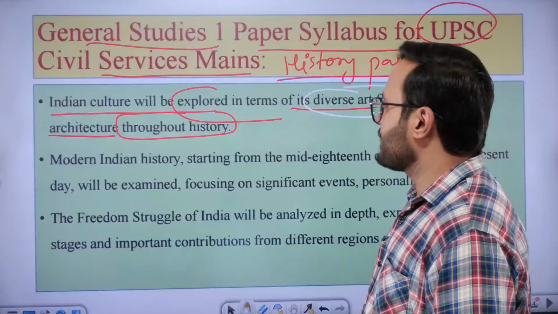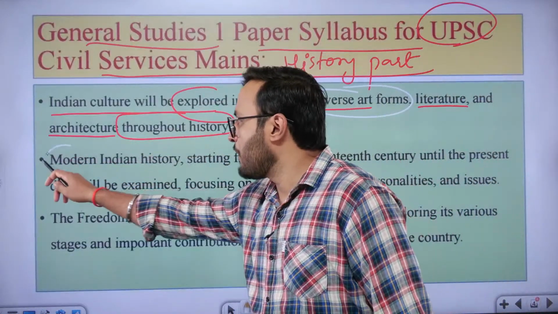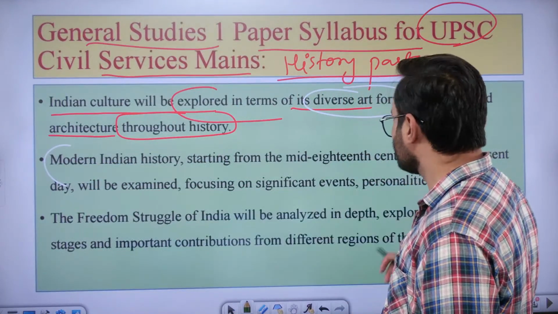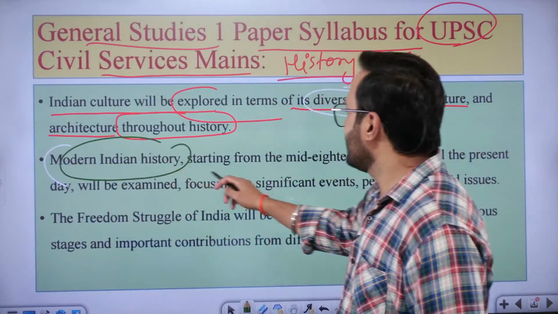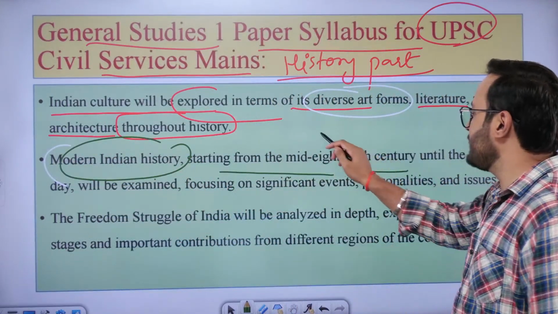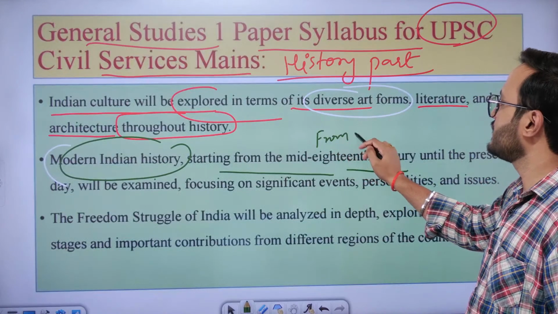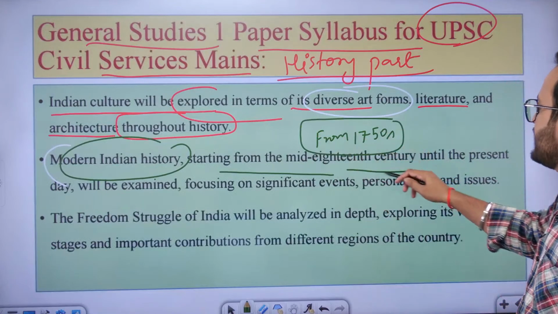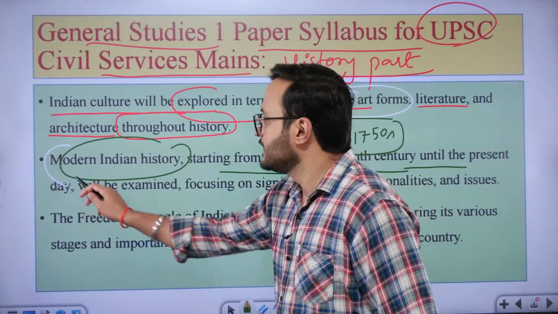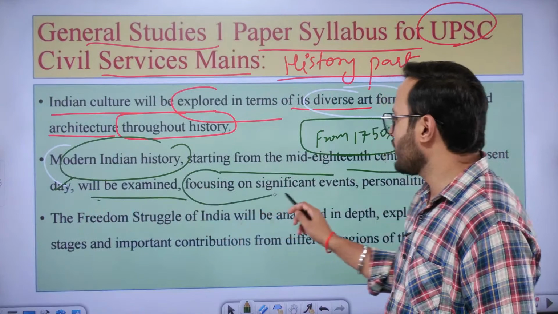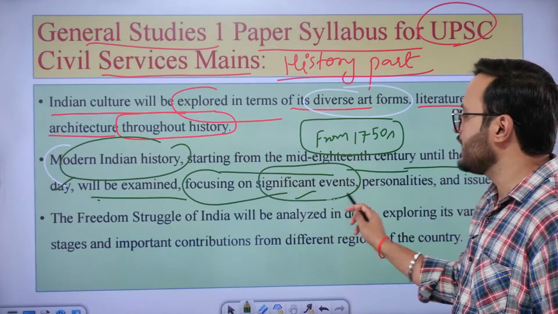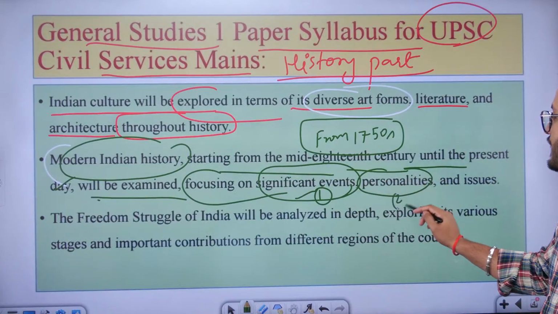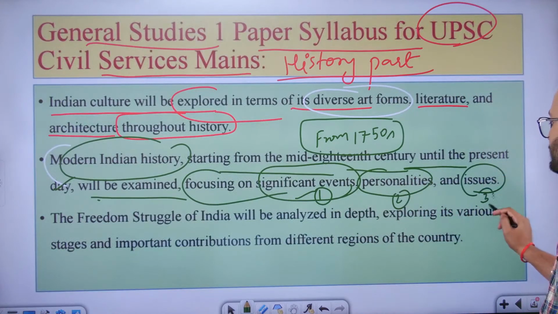Now talking about the other parts of the history. Modern Indian history will be there, including questions from the mid 18th century, that means from the 1750s until the present day. That will be examined focusing on the significant events. Remember the point: significant events, number 1, personalities, number 2, and issues, number 3.